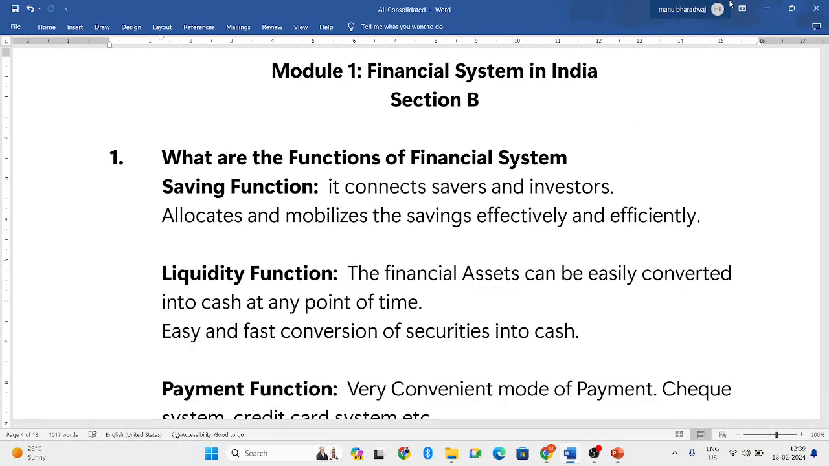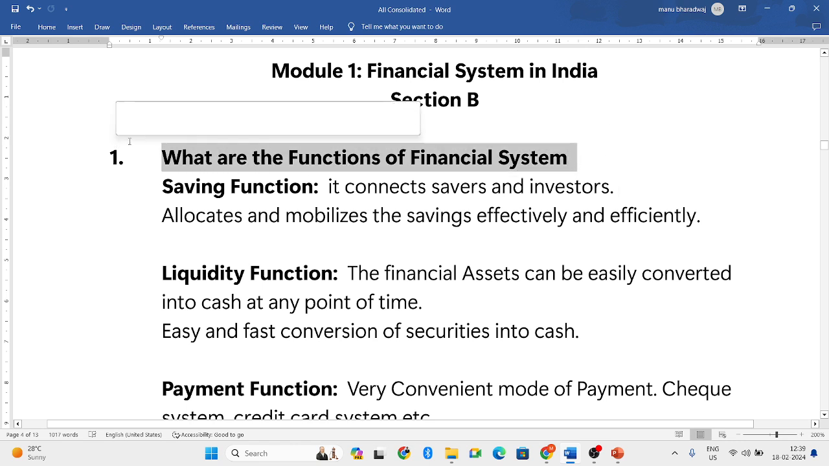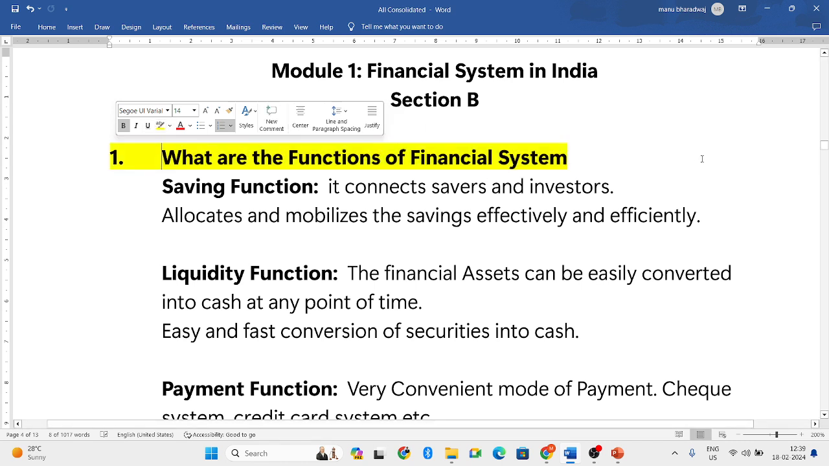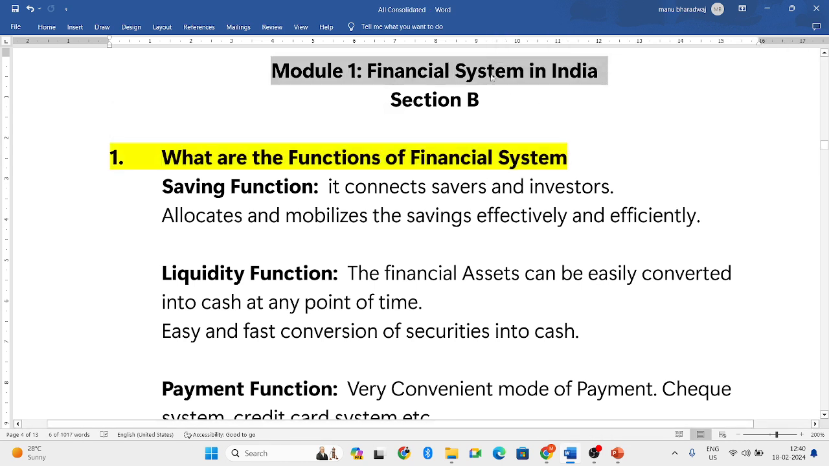In this particular video, we'll discuss the expected Section B questions from the first chapter in Financial Institutions and Markets, that is, the financial system in India. The first chapter is the financial system in India. In that, I'll discuss what Section B questions you can expect.